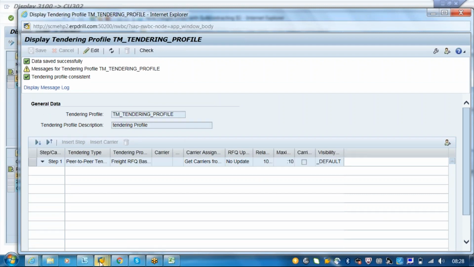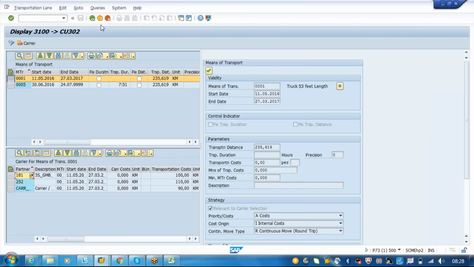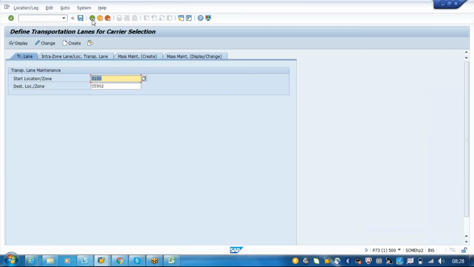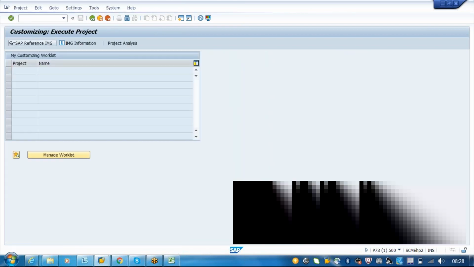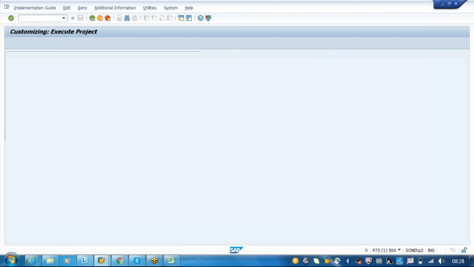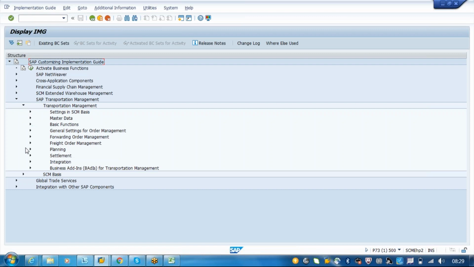Now in the configuration for this, what we have to do is look for our visibility settings. There are a lot of things in the visibility settings that we have to look for. RTM, transportation management.